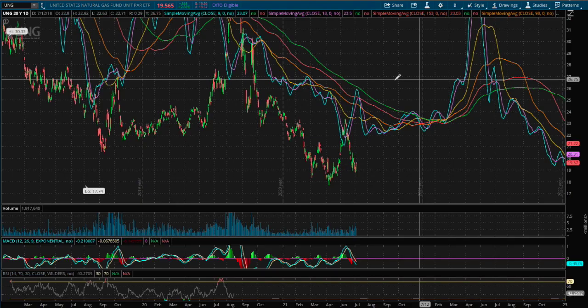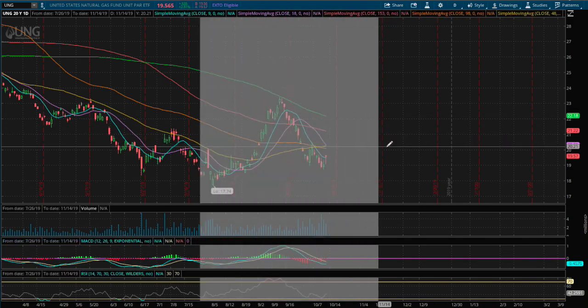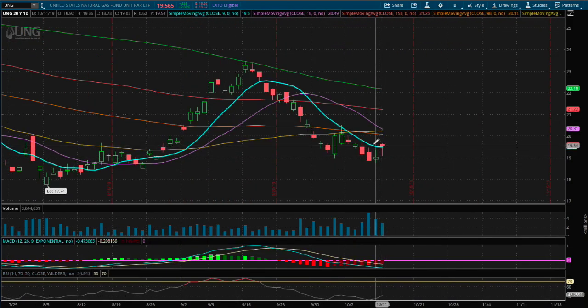On the daily chart, we are still negative on the daily MACD, and right now we are above the 9-day moving average. If we do manage to close today's candlestick above the 9-day moving average, or this blue line, I would say we have a good chance that natural gas will head on higher in the next coming days.